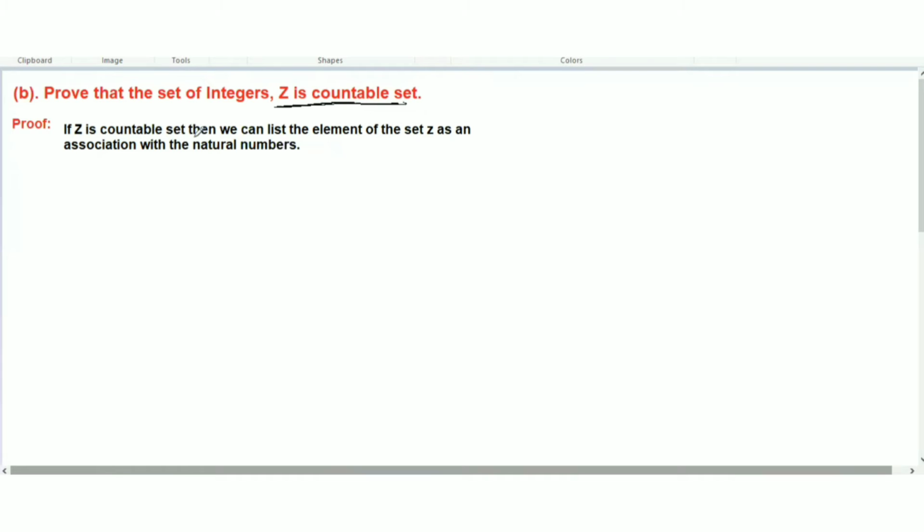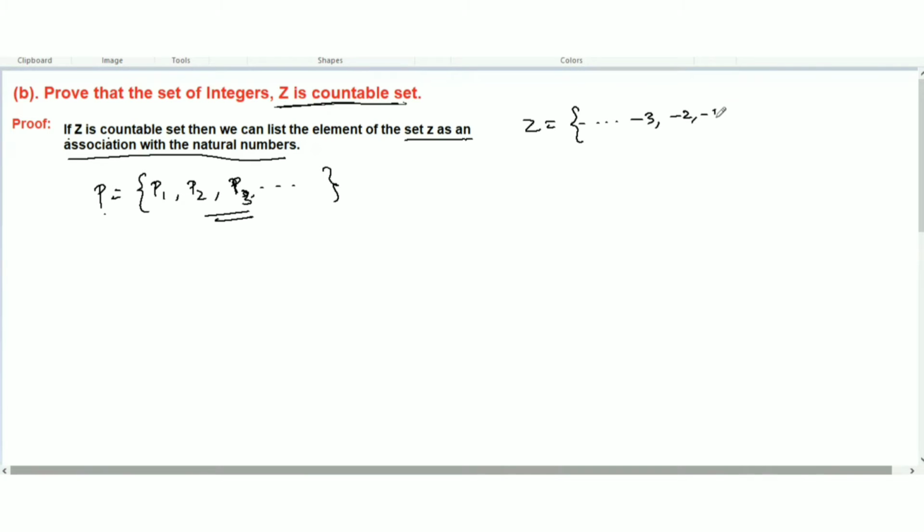If Z is a countable set, then we can list the elements of the set Z in association with the natural numbers, like I explained in the previous question. P is a set, and P1, P2, P3 are the elements of set P. Now Z is the integers given here. What are integers? Integers are ..., -3, -2, -1, 0, 1, 2, 3, ... This is the set of integers. So if Z is a countable set, then we can list the elements of the set in association with the natural numbers.